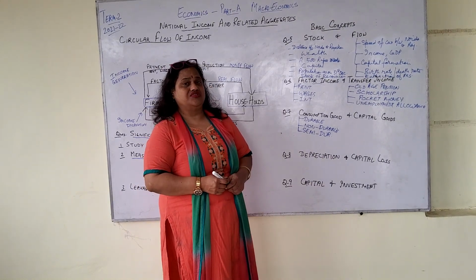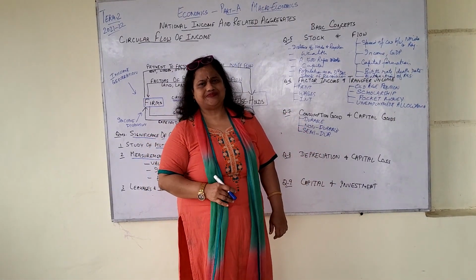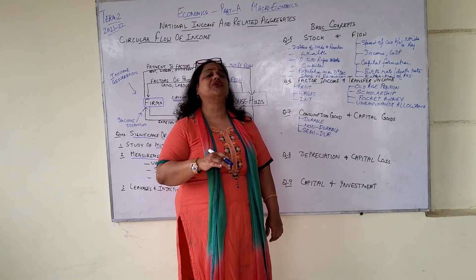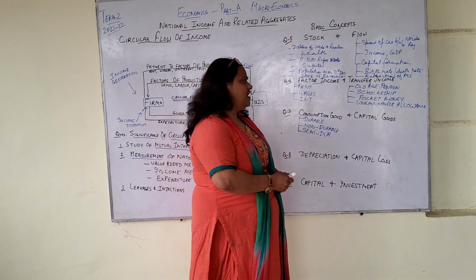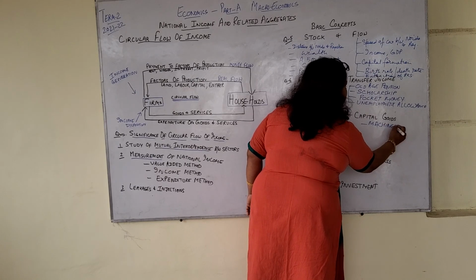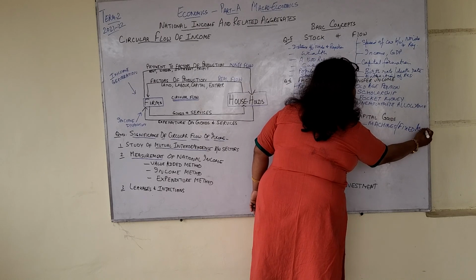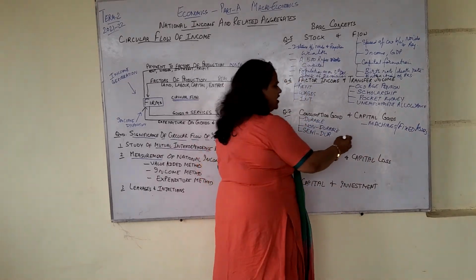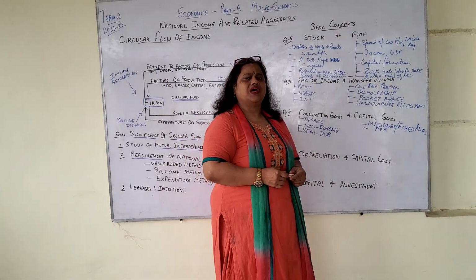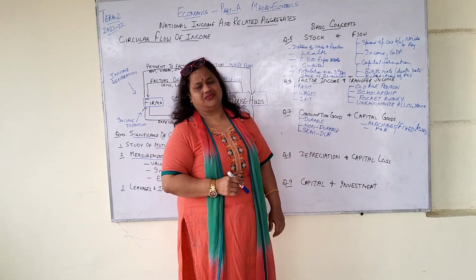Now what are capital goods? Capital goods refers to the goods that are used to produce other goods. So capital goods are the producer goods that are used to produce other goods. Machines, or fixed assets, you can say fixed assets. Plant and building, machines and all. These goods help a producer produce other goods.